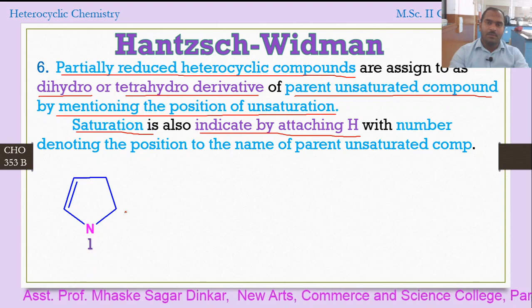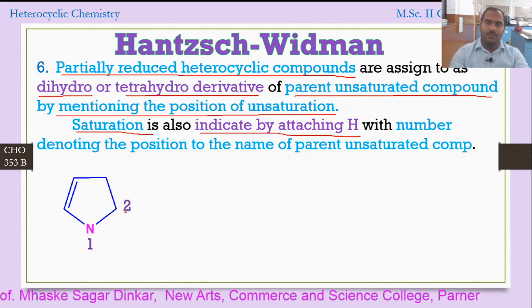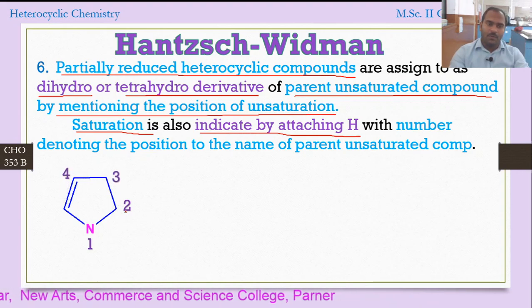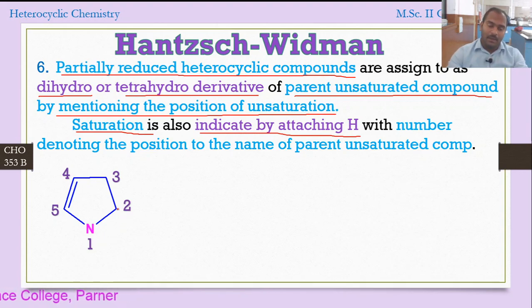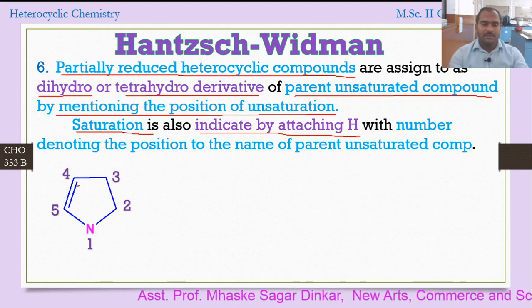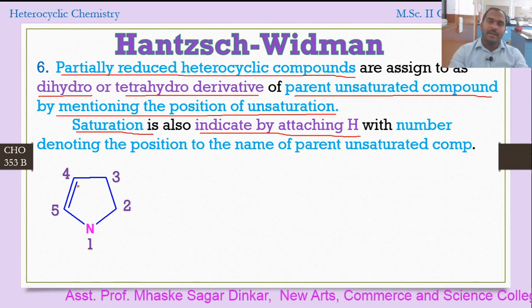Okay, now first number to the nitrogen, second to the carbon which is saturated, third to the carbon which is saturated, fourth to the unsaturated carbon, and 5 to the unsaturated carbon. Now you have to remember that here we are giving the highest numbering to the unsaturated carbon, not to the saturated. Why? Because we want the lowest possible number in an IUPAC name. So the lowest possible number will appear when we give the lowest possible number to the saturated carbon. Okay, now what should be the name of this?